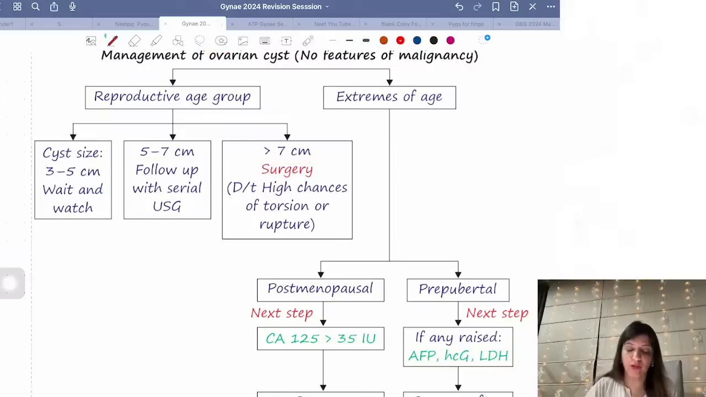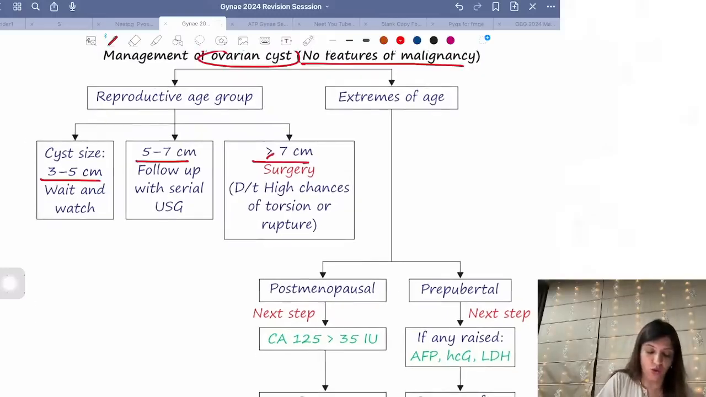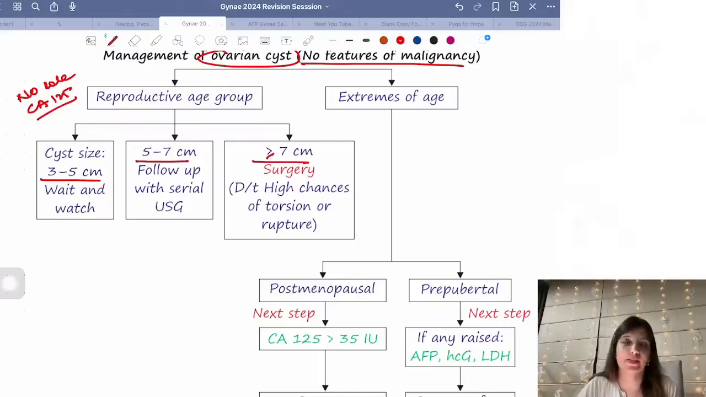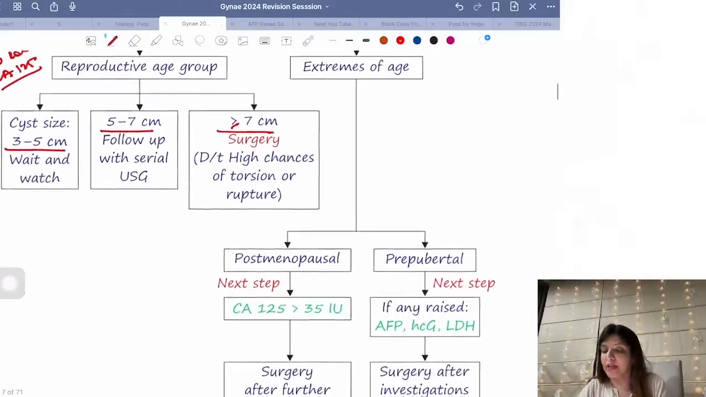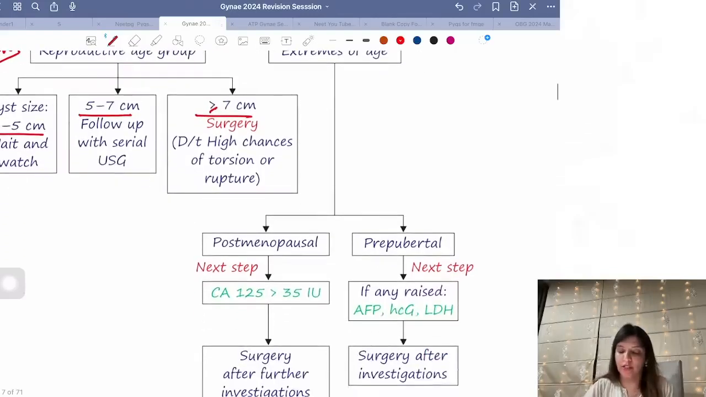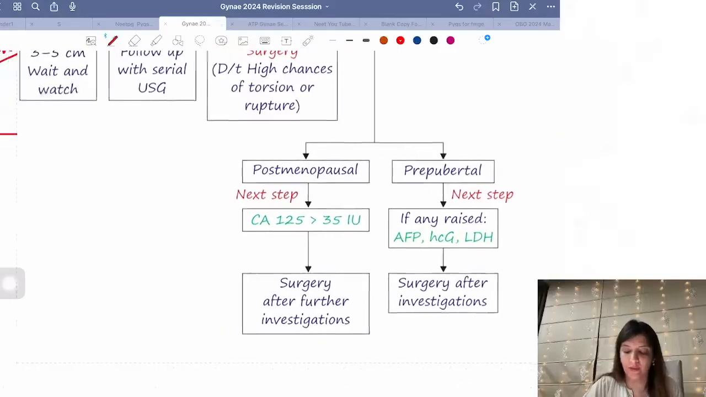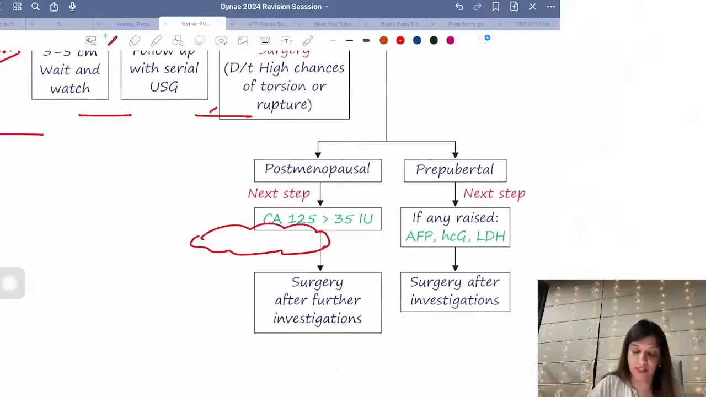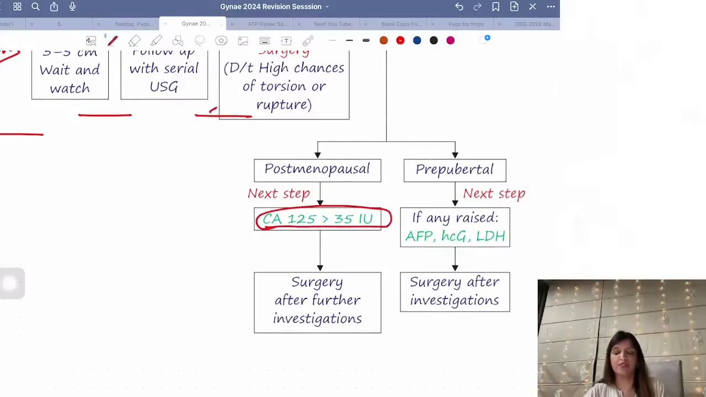Please remember in the reproductive age group, there is no role of CA125. Don't say that you want to check CA125 levels. You don't need to check CA125 levels. CA125 levels are important if your question is saying that the female is postmenopausal plus she has an ovarian cyst. For any ovarian cyst in a postmenopausal female, CA125 levels have to be checked, and if CA125 levels are more than 35 international units, then you should be going for surgery, right?